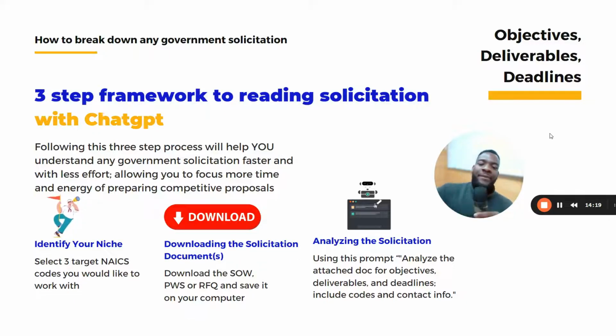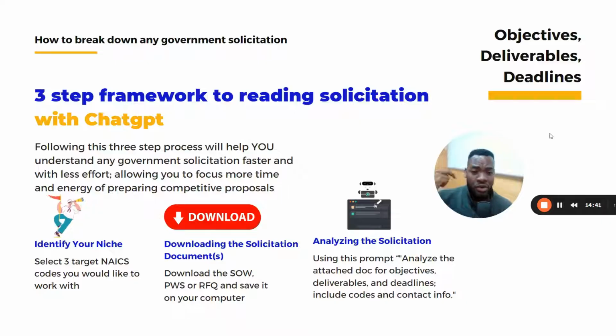Following this system is going to allow you to read any solicitation. I'm saying this over and over again. So today, I'm going to review this 3 step system. Number one, you want to identify your niche. You identify your niche by understanding the 3 to 5 NAICS codes that you're going for, the 3 to 5 industries that you're going for.